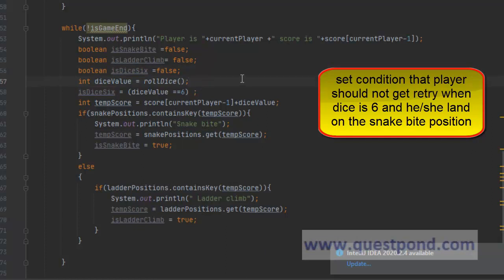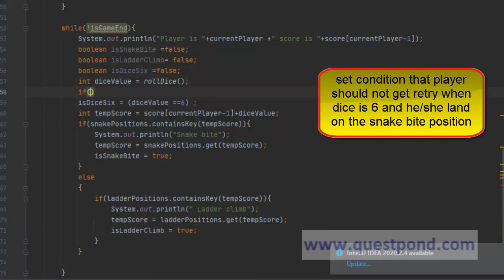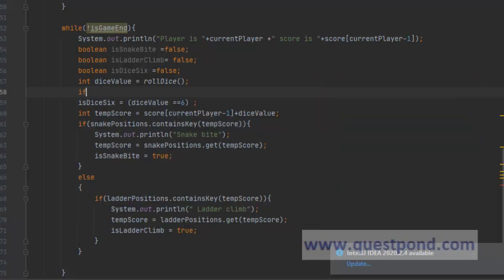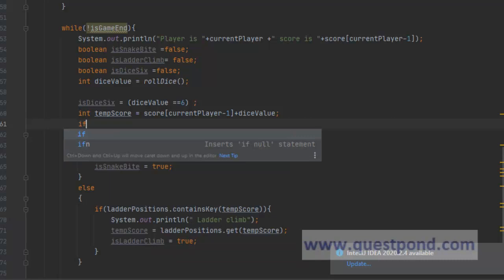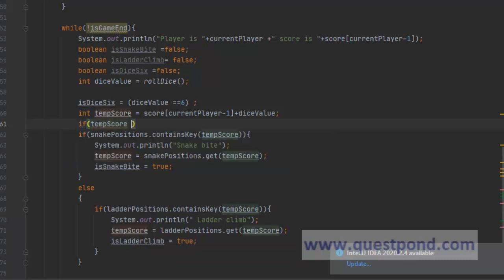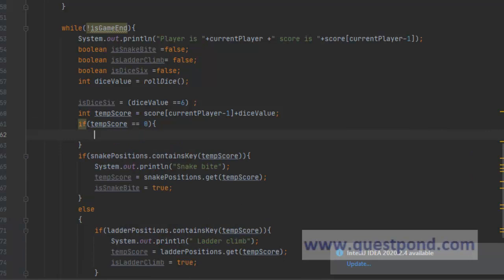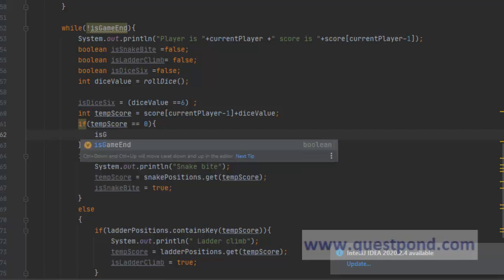Also, we will have to check if after the calculation of temp score, temp score equals 0, correct? If it's equal to 0, then what will happen is we can say game over, correct? The game will be over. So is game end equals true.